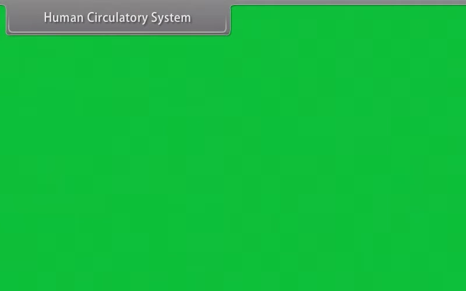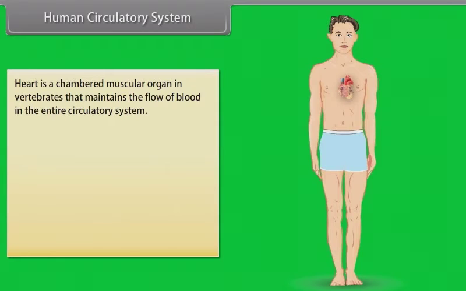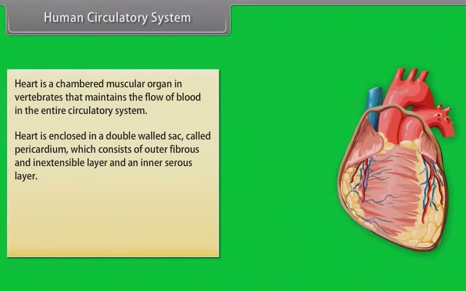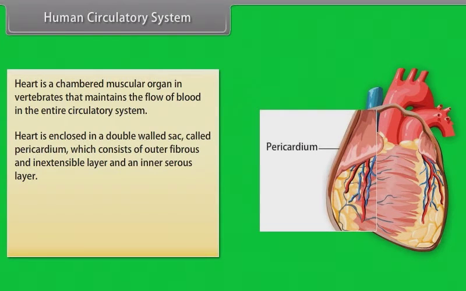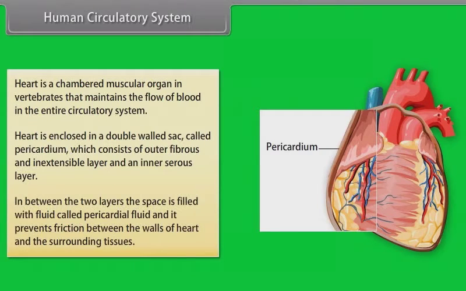Human circulatory system. The heart is a chambered muscular organ in vertebrates that maintains the flow of blood in the entire circulatory system. The heart is enclosed in a double-walled sac called the pericardium, which consists of an outer fibrous and inextensible layer and an inner serous layer. In between the two layers, the space is filled with fluid called pericardial fluid, and it prevents friction between the walls of the heart and the surrounding tissues.